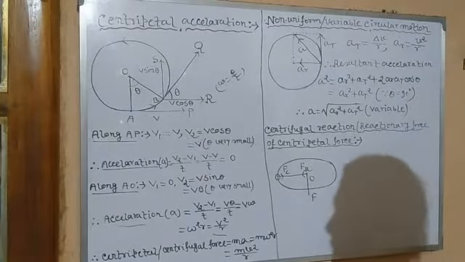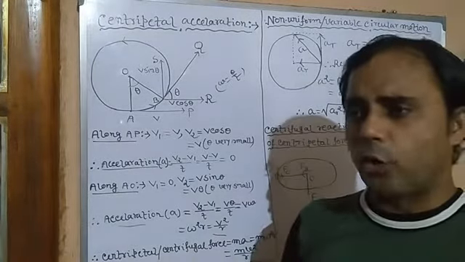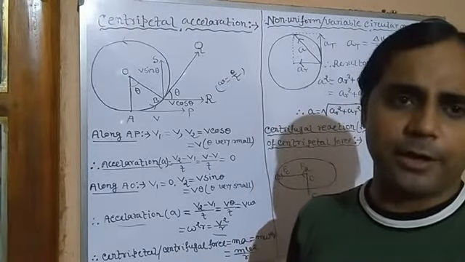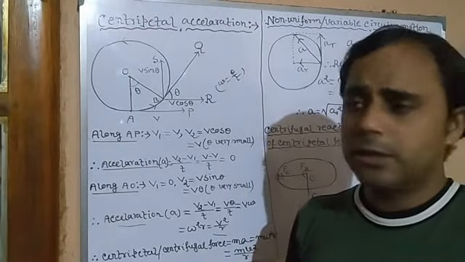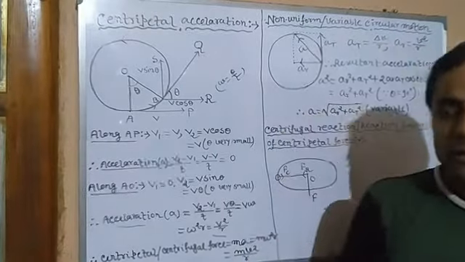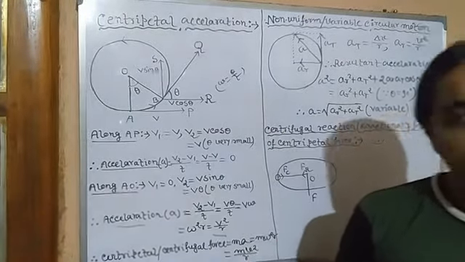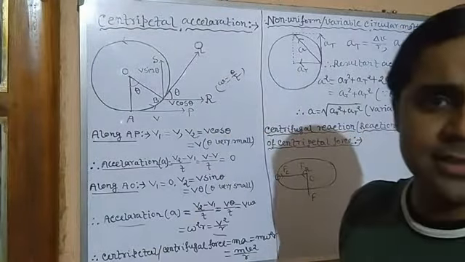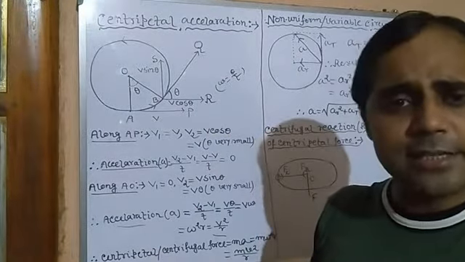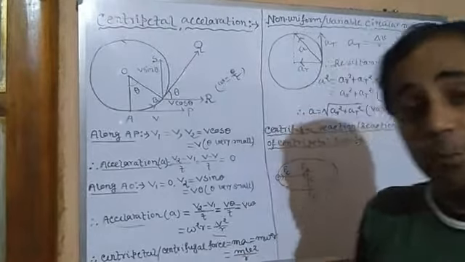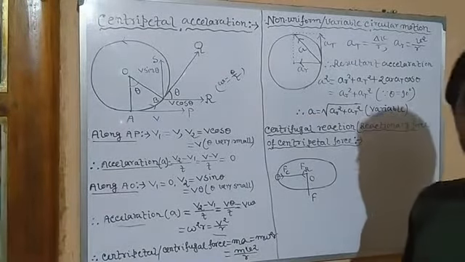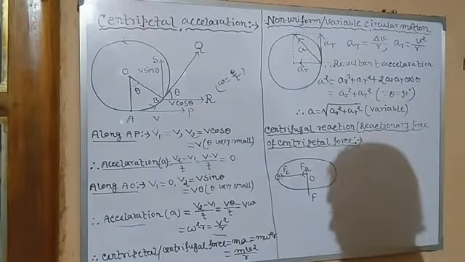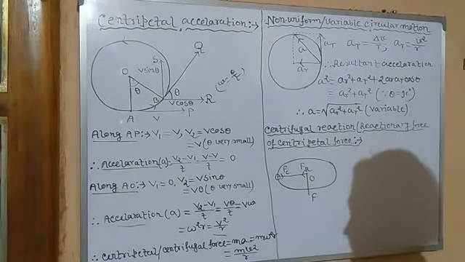Now, the question is, if centrifugal force is not the reactionary force of centripetal force, then what is the name of the reactionary force of the centripetal force? Because according to Newton's third law, each and every action has an equal and opposite reaction. So if centripetal force exists, obviously its reactionary force must exist. Yes, it exists, but it is not called centrifugal force. It is called centrifugal reaction. Why reaction? The name is given after.